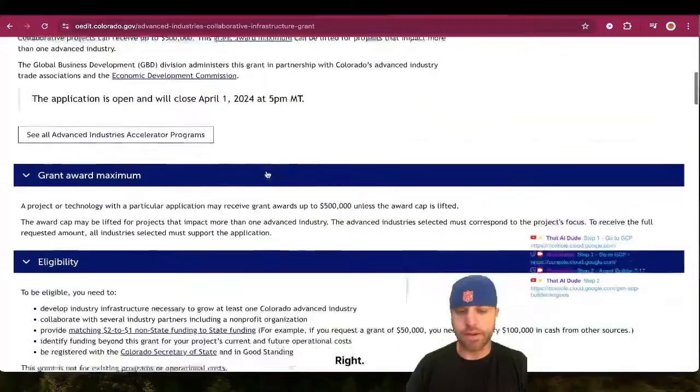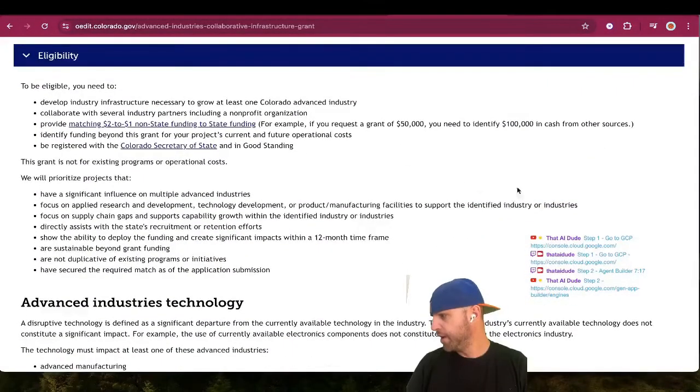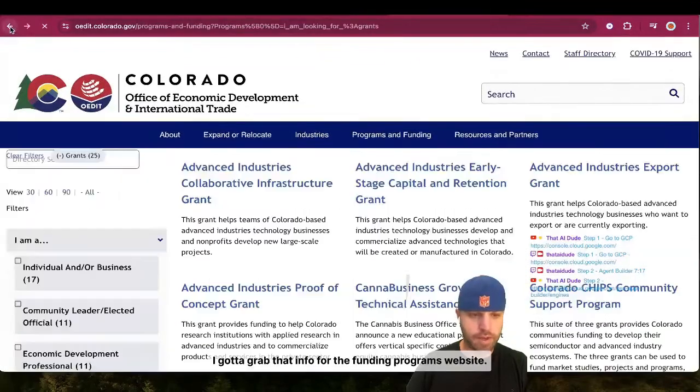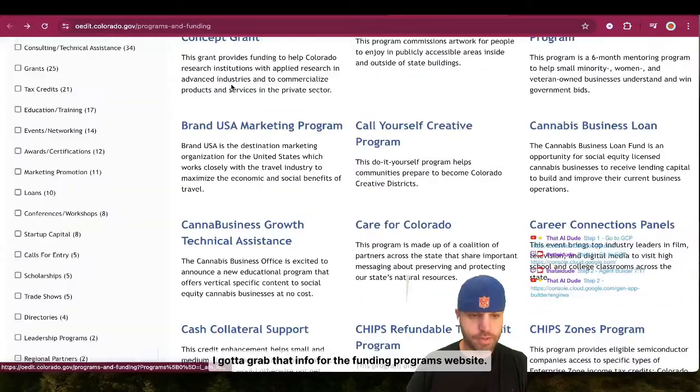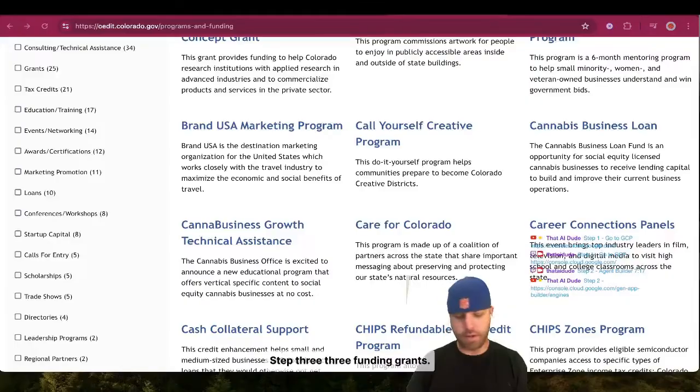Okay, so what do we got here, right? I'll make sure you guys can see that. All right, you can, cool. So let me go back. I gotta grab the funding programs website. Step 3, funding grants. Okay.